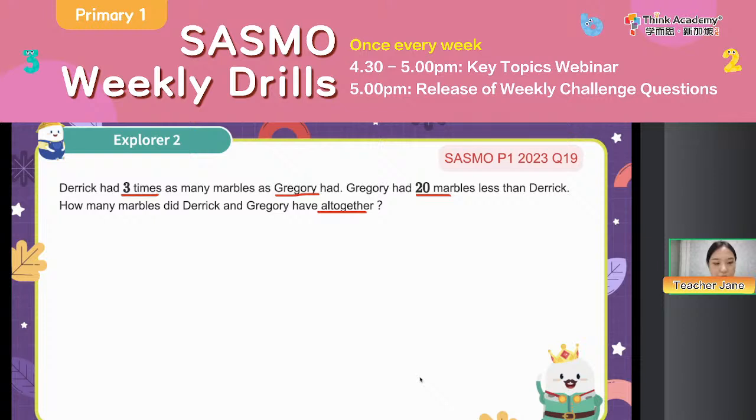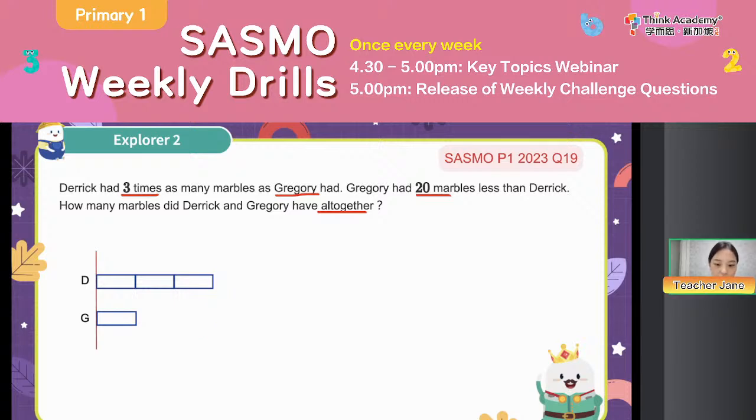This time, think about who has more. Derek, D, or G? D or G? Who has more? D has more, right? And then we set who as 1 unit? We set the one with less as 1 unit, right? So this time G is 1 unit. Okay. And then G had 20 less than Derek. Should I draw like this? This is 20. Am I correct?